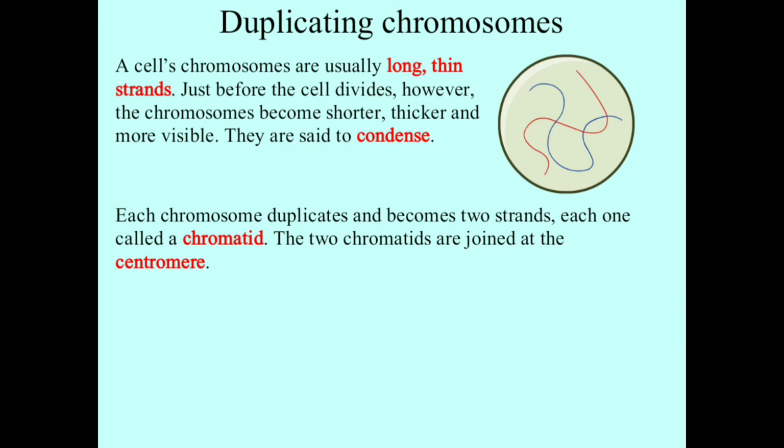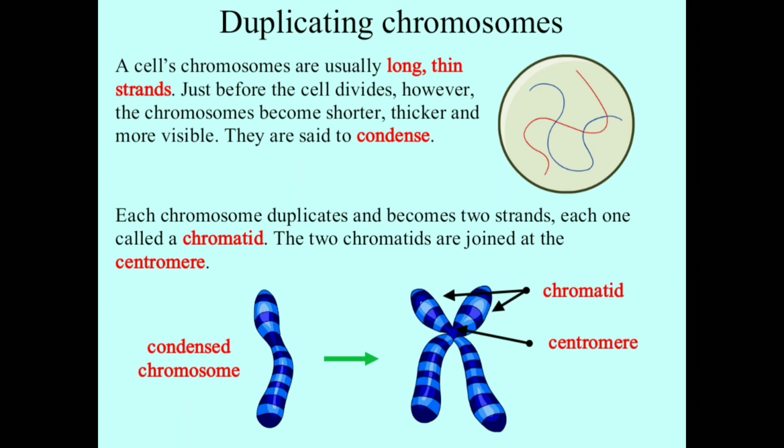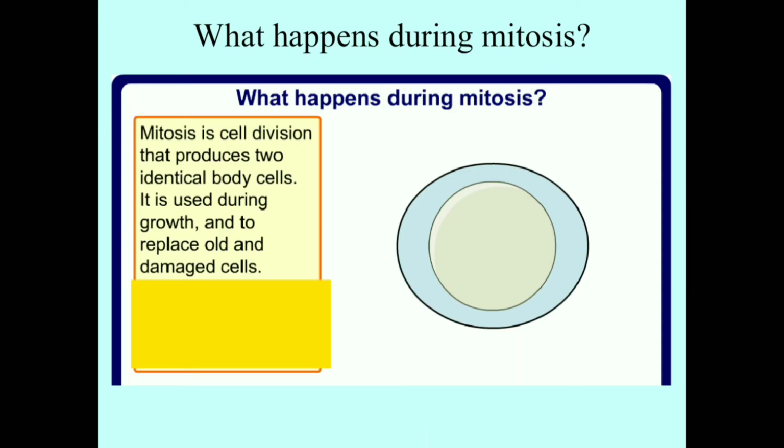Each chromosome duplicates and becomes two strands, each one called a chromatid. The two chromatids are joined at the centromere. These are condensed chromosomes, and you can see two chromatids joined together here to form a chromosome, which are joined at the centromere.